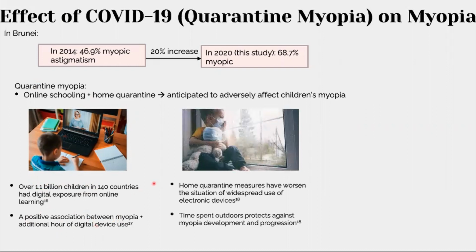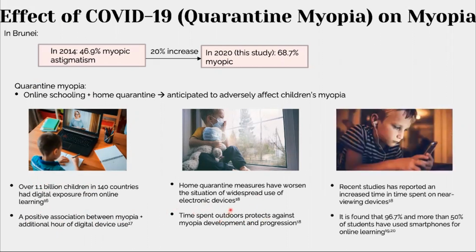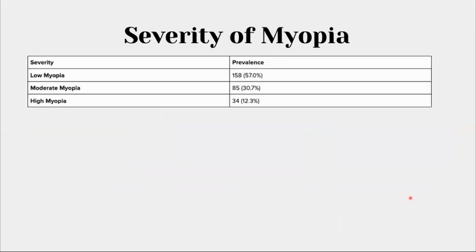Due to home quarantine measures, children have been forced to stay indoors, and time spent outdoors is a protective factor against myopia development and progression. Without spending time outdoors, the protective factor is not there. And lastly, near work is also associated with COVID-19, and studies have shown that children prefer to study on smartphones as they're more affordable than laptops. Hence there's an increased time spent on near-viewing devices, causing a higher risk of myopia.